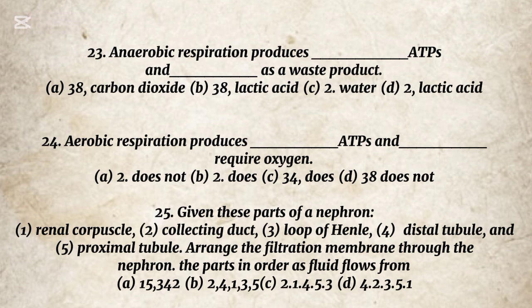2. Lactic acid. 24. Aerobic respiration produces ATPs and oxygen. A. 2, does not. B. 2, does. C. 38, does. D. 38, does not. The correct option is C. 38, does. 25. Given these parts of a nephron: 1. Renal corpuscle, 2. Collecting duct, 3. Loop of Henle, 4. Distal tubule, and 5. Proximal tubule. Arrange the parts in order as fluid flows through the nephron.